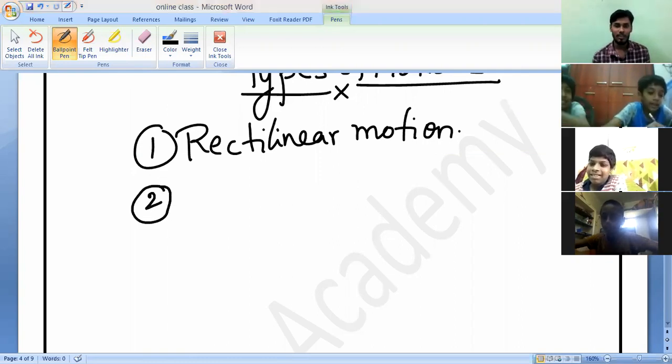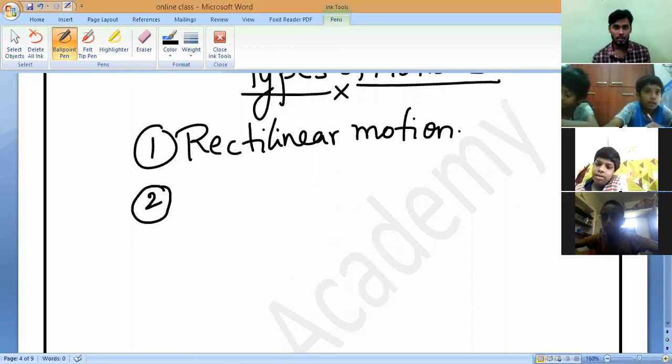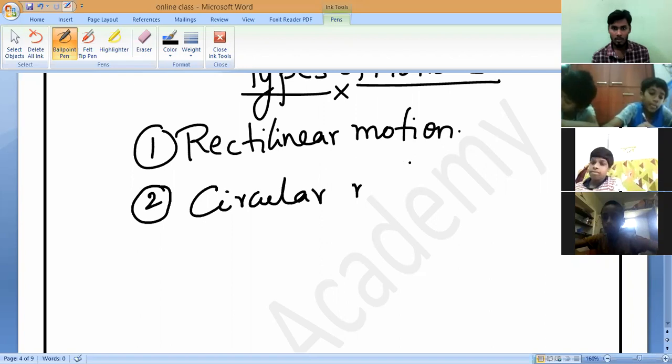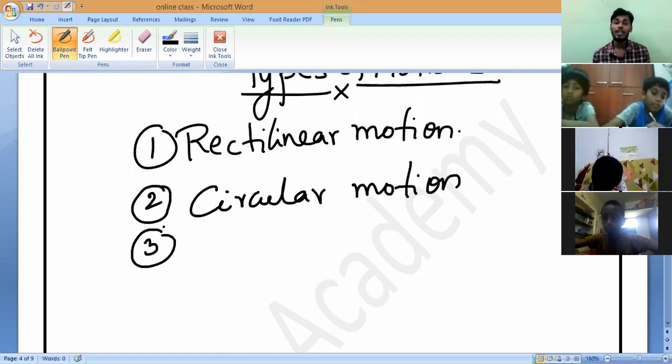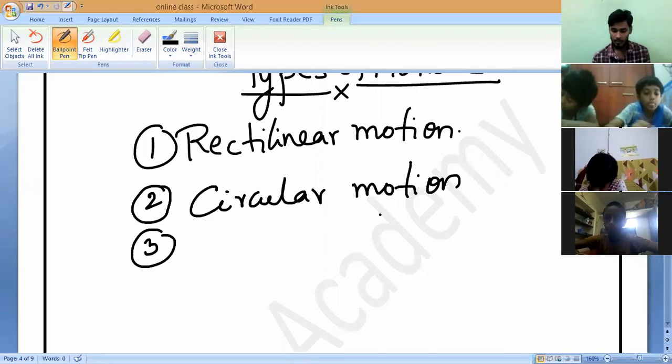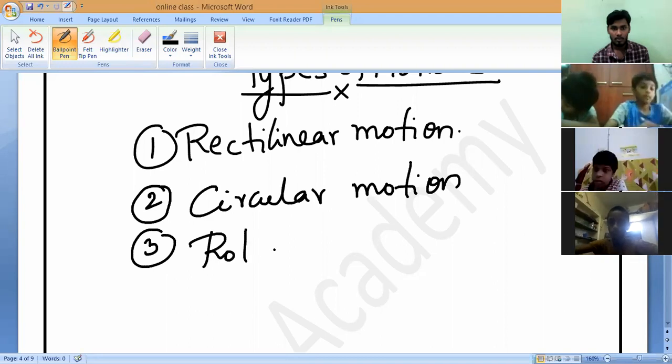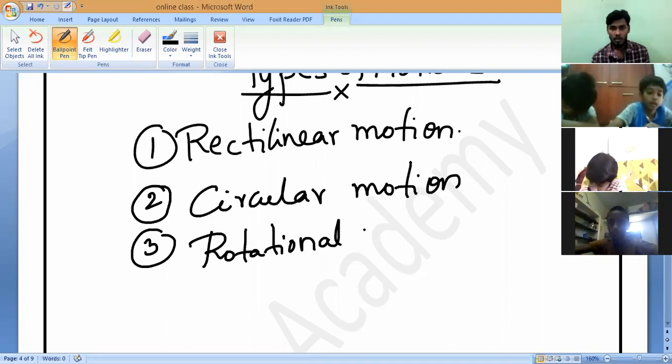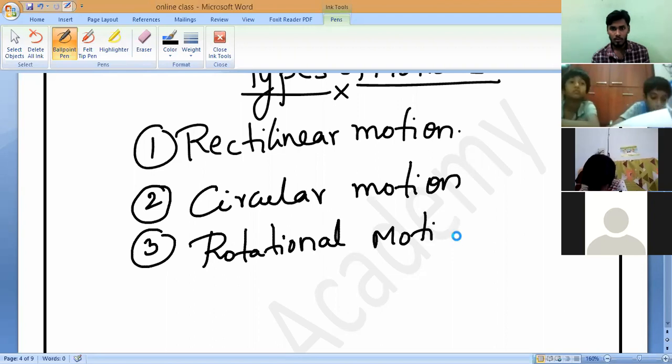So first, write it down, all of you: rectilinear motion. Note it down. Next, the second one, circular motion. Next, the third one is rotational motion.